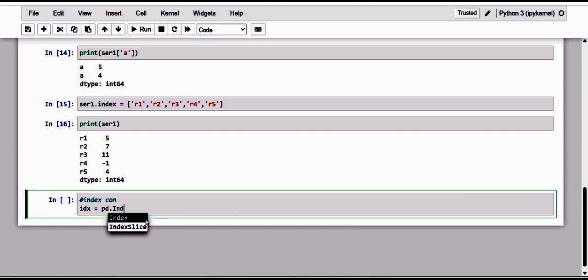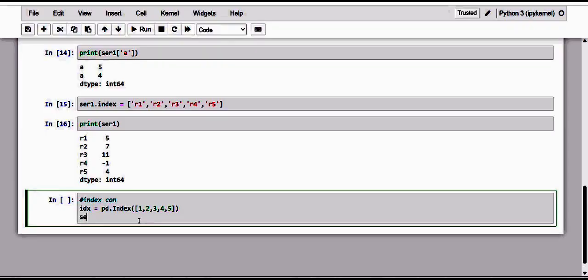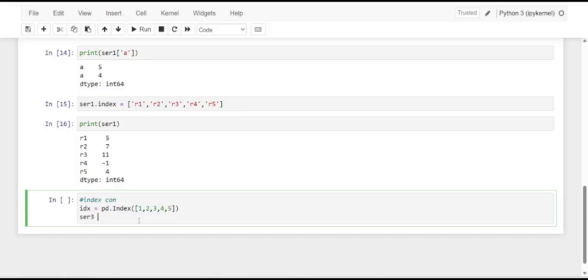When making this index, let me just give it as, or even we can go by default as 1 2 3 4 and 5. Okay, so this is my index, and let me include it in the series variable. Okay, so this is the series.